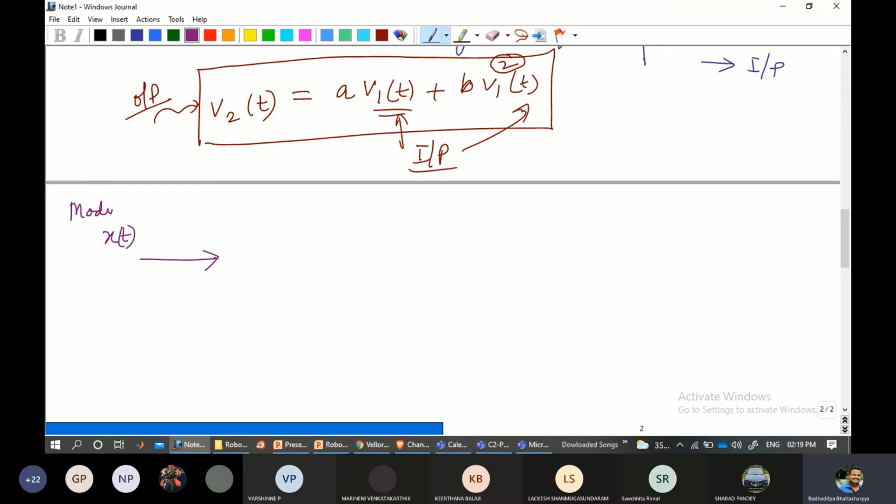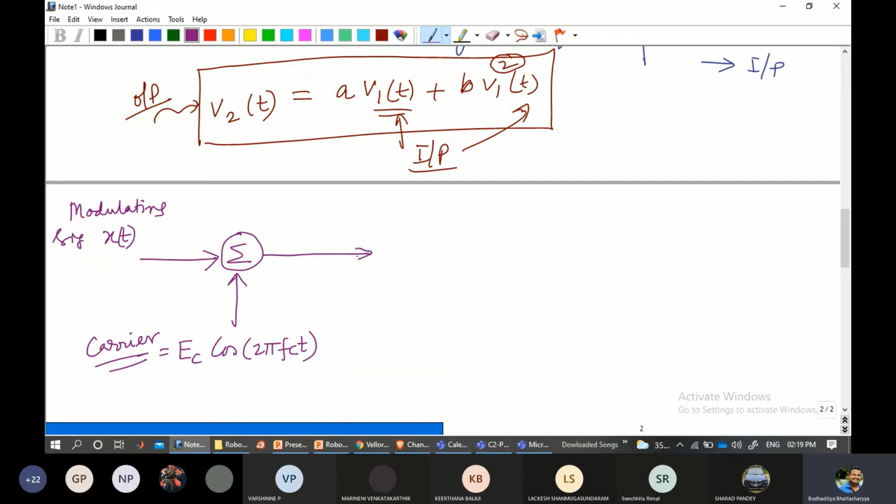The modulating signal comes to an adder where the other input is Ec cos(2 pi fc t), which is the carrier. The generation of AM is where the baseband signal is added to the carrier signal, so we are just doing that.